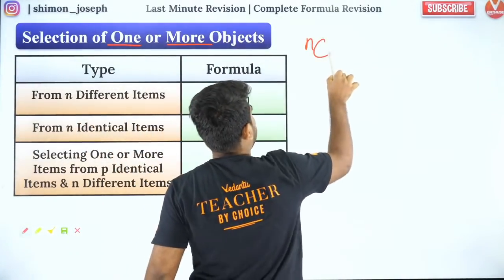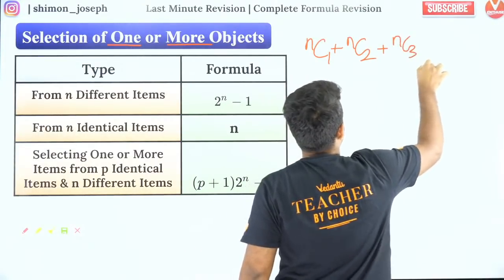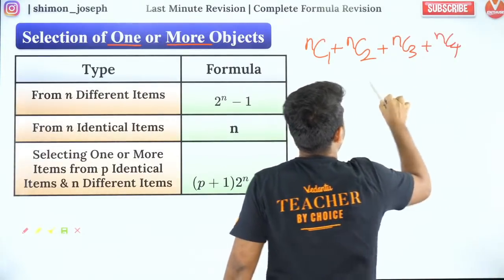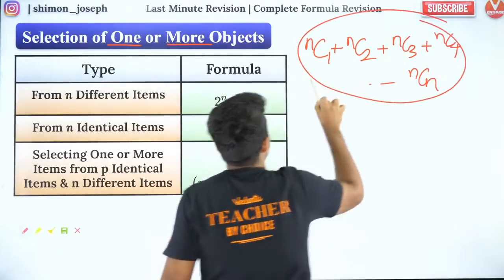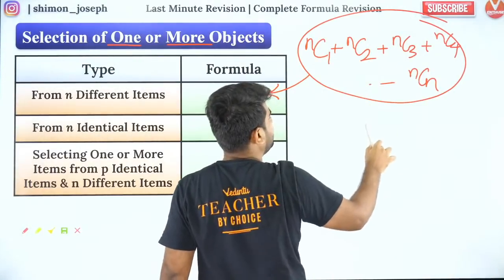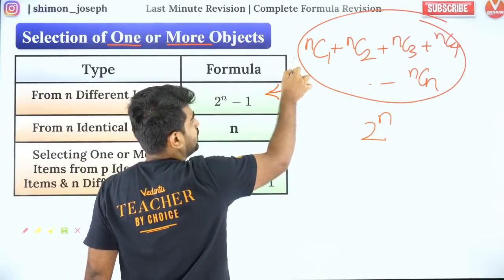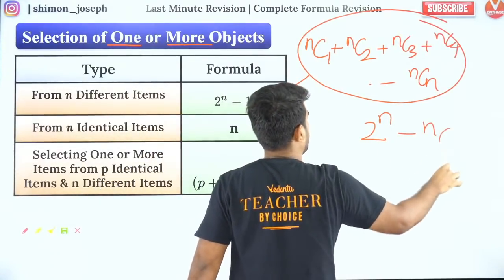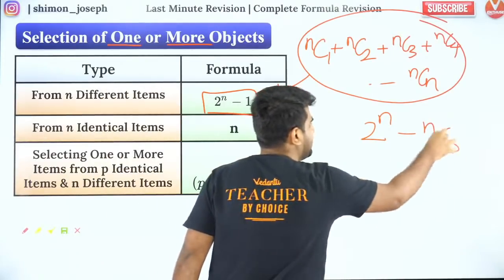So from n I select 1. From n I can select 2. Or from n I can select 3. Or from n I can select 4. Or from n I can select everything. So this is going to be the answer for the first one. We know the sum of all the binomial coefficients is 2 power n. But what is missing? nC0 is missing. So I need to subtract nC0. So the answer is 2 power n minus 1. Why? Because nC0 is 1.